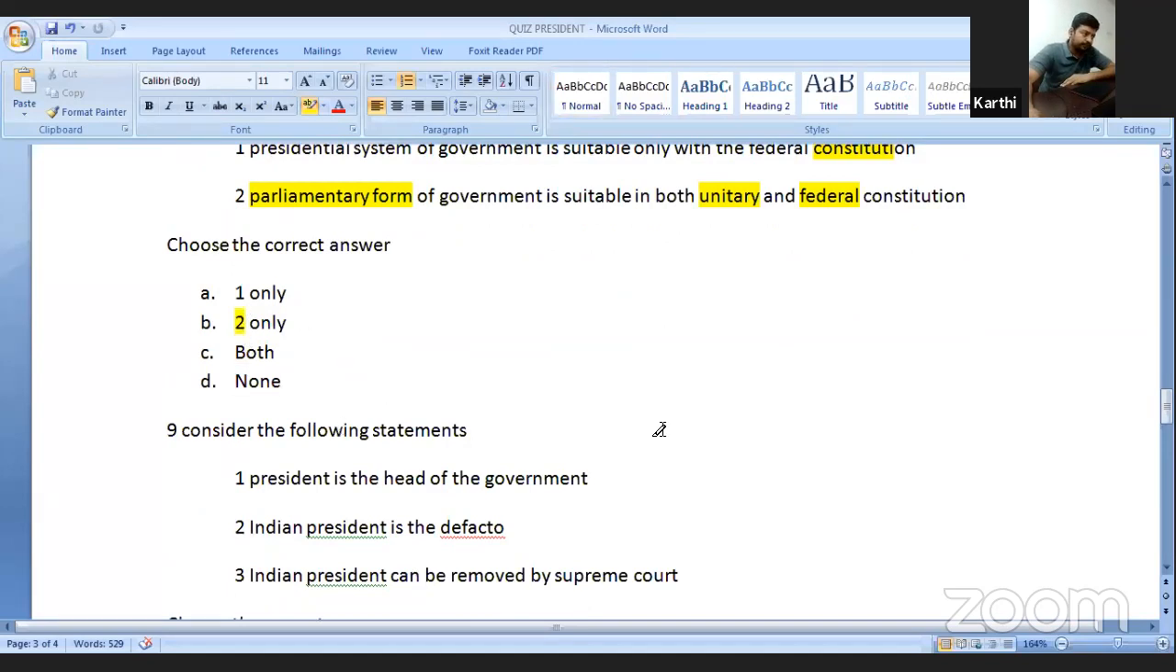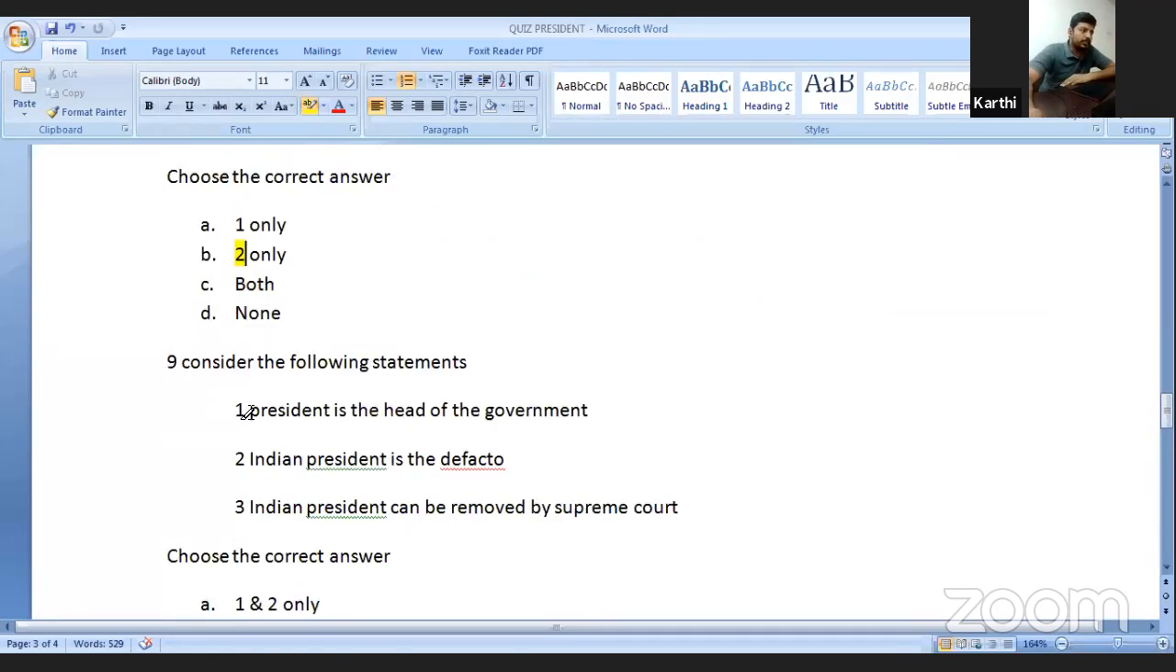Consider the following statements. President is the head of the government. No, the president is only the head of the state. Correct. So this is wrong. Indian president is the de facto.